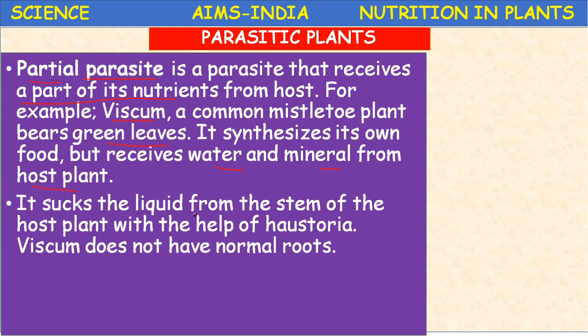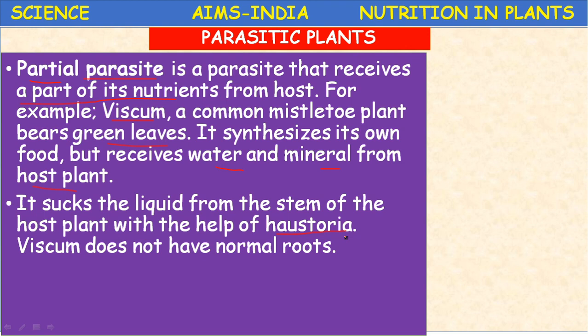It sucks the liquids from the stem of the host plant with the help of Haustoria. Haustoria are not roots, they are root-like structures, thread-like structures. With the help of this Haustoria, Viscum grows on the host.